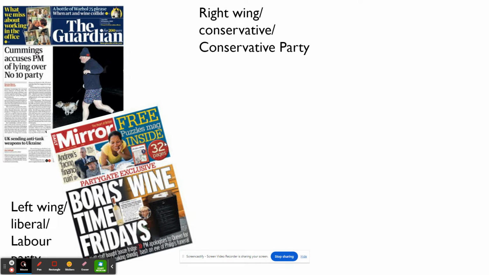And as you know, The Guardian is one of our set texts, along with the Sun newspaper, which I've forgotten to include on this, but you've got the Sun newspaper, which is your other set text. Then the right wing, which is conservative with a small c. They believe in lower taxes, don't support free healthcare and free education. They are more concerned with the individual and how the individual can help themselves get out of situations. So, for example, if someone is out of work, they do not support a welfare state generally.